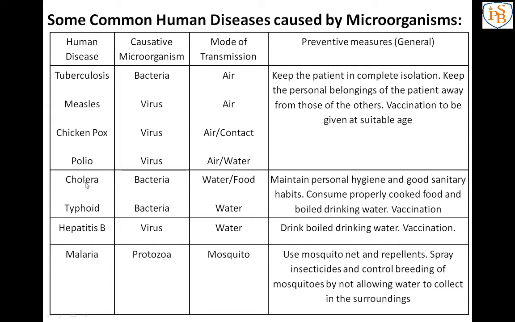If we don't want cholera and typhoid, the general preventive measure is to maintain personal hygiene and good sanitary habits. Personal hygiene means what? We have to keep our body clean. Then we have to consume properly cooked food and boiled drinking water.